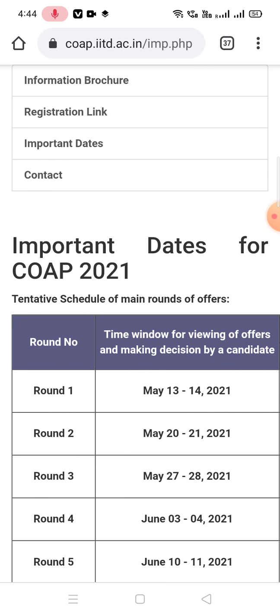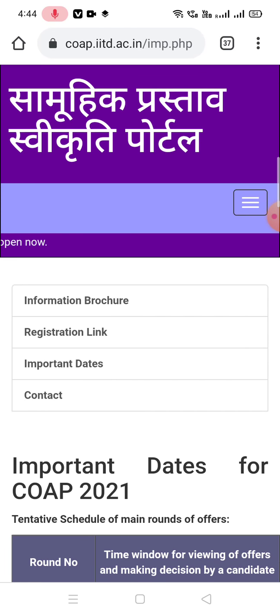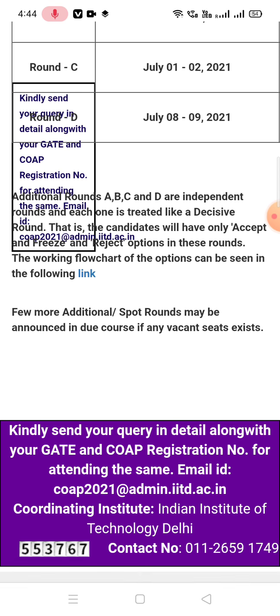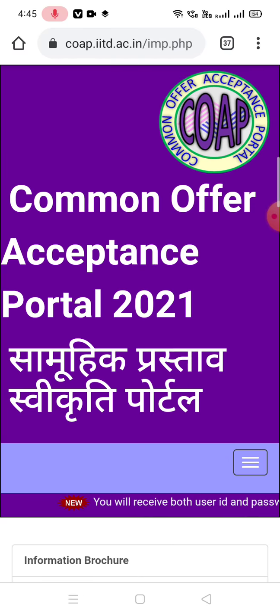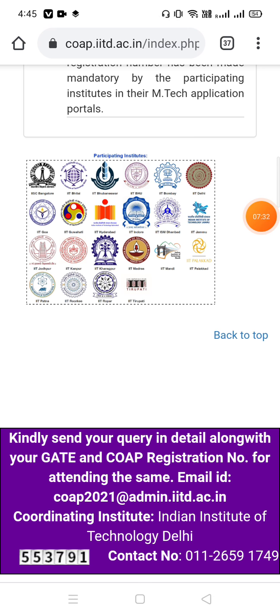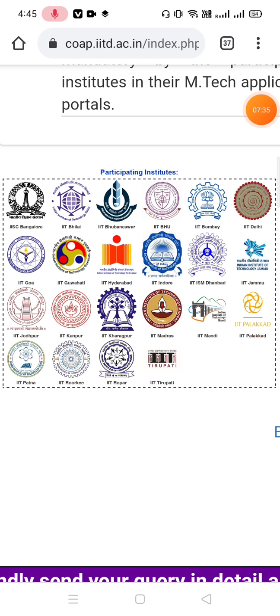If you are interested in taking admission in IITs, please register soon in the COAP portal from this registration link. And which institutes are participating in COAP? On the home page, this is the institute list: IISc Bangalore, IIT Bhilai, IIT Bhubaneswar, IIT BHU, IIT Bombay, Delhi, Goa, Guwahati, Hyderabad, Indore, IIT ISM Dhanbad, IIT Jammu, Jodhpur, Kanpur, Kharagpur, Madras, Mandi, Palakkad, Patna, Roorkee, Ropar, Tirupati. All IITs are here except IIT Gandhinagar.